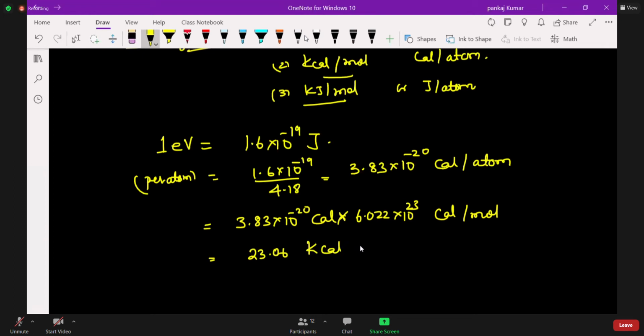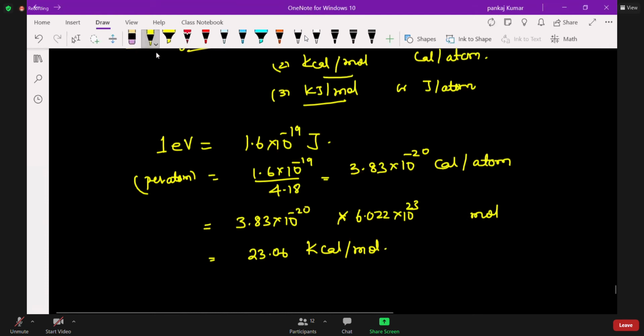Sir, how was it calorie squared per mole? Where is calorie square? Sir, there are two calories, so if we multiply them, it will be calorie squared per mole, no, sir. Oh, this one. Yes, yes. We remove this one.